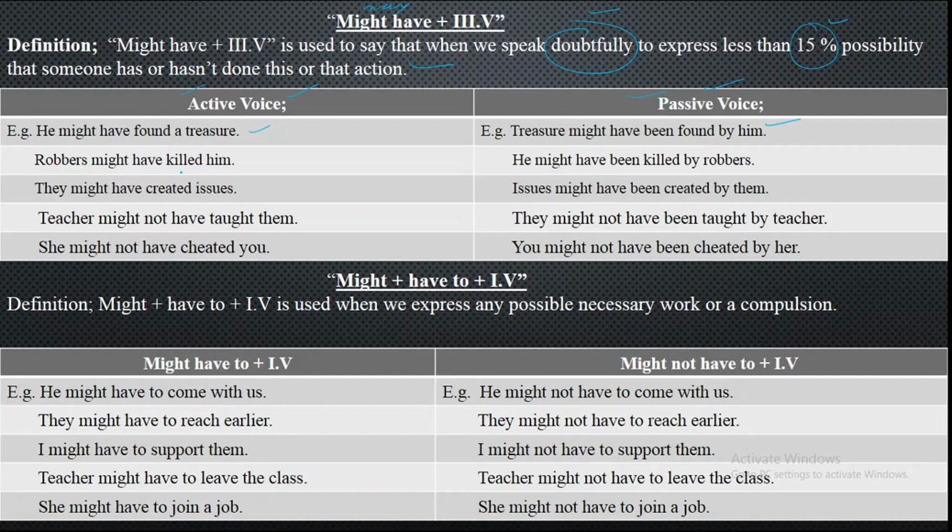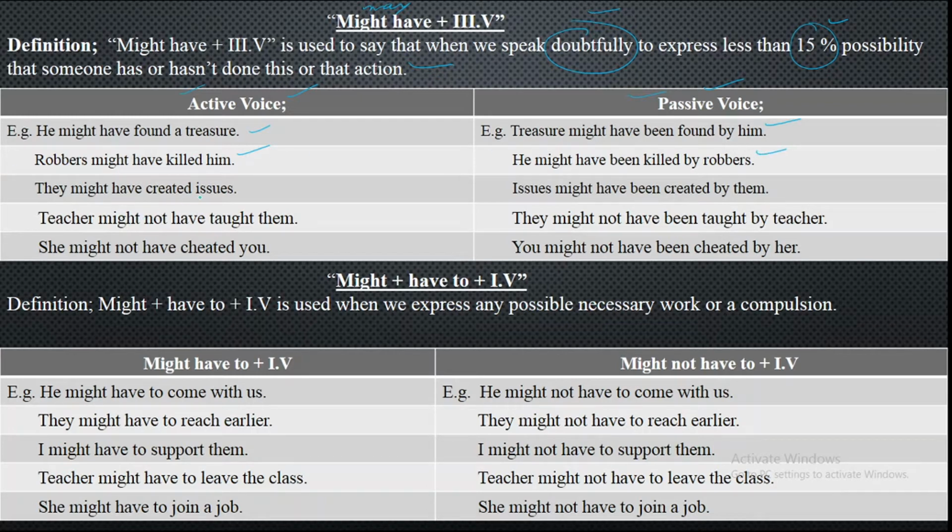Robbers might have killed him. Now, he has gone the way where hardly people go at that time, very late, and that is why his dead body could be found. And he may have an enmity with someone, but here you will definitely have 15% doubt that robbers might have killed him, and he might have been killed by robbers.